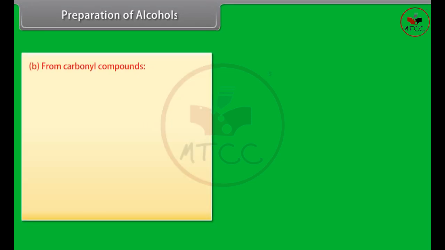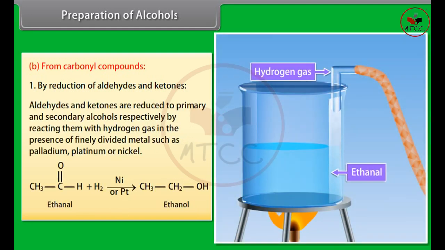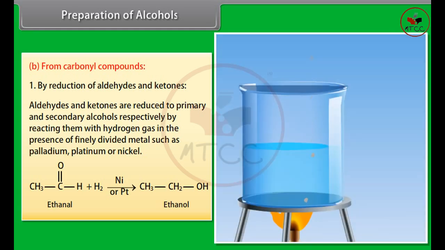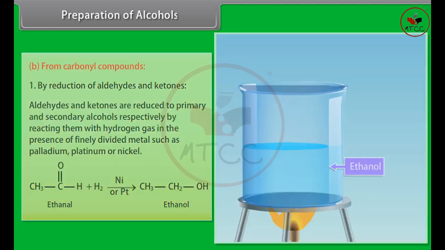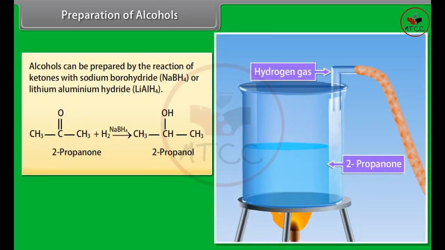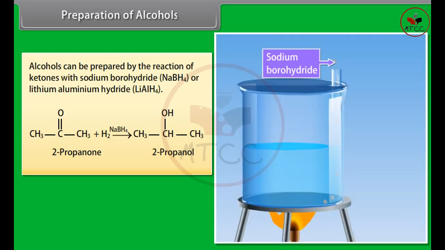Preparation of alcohols from carbonyl compounds, by reduction of aldehydes and ketones. Aldehydes and ketones are reduced to primary and secondary alcohols respectively by reacting them with hydrogen gas in the presence of finely divided metal such as palladium, platinum, or nickel. Alcohols can also be prepared by the reaction of ketones with sodium borohydride or lithium aluminium hydride.